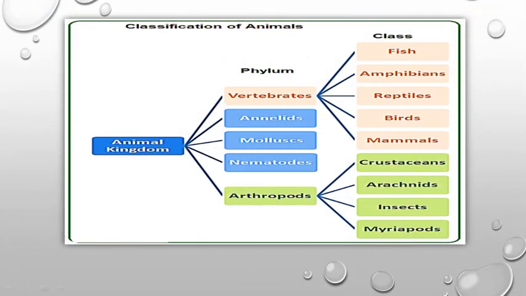Now, if we talk about classification of animals, the animal kingdom is classified into different phyla. They include vertebrates, annelids, mollusks, nematodes, and arthropods. And they have different classes. So this is the classification system of how organisms are classified in the animal kingdom.